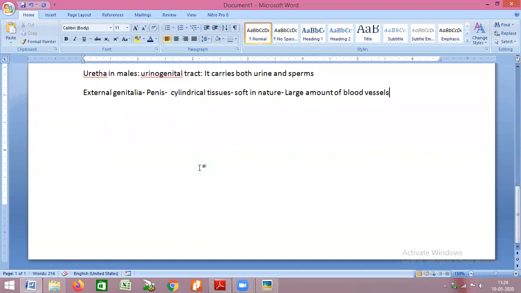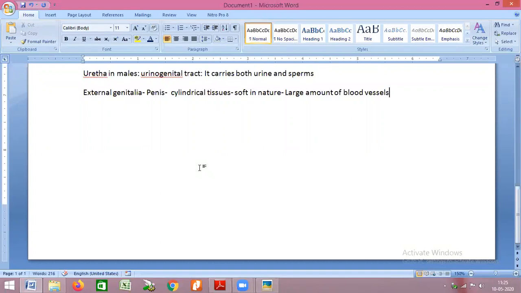Now, when the male is sexually excited, the blood vessels in the cylindrical tissues open up and get filled with blood. The movement of blood into these vessels makes the tissue a little rigid. As the tissue starts getting rigid, the penis becomes erect. When it is soft, it is hanging down.